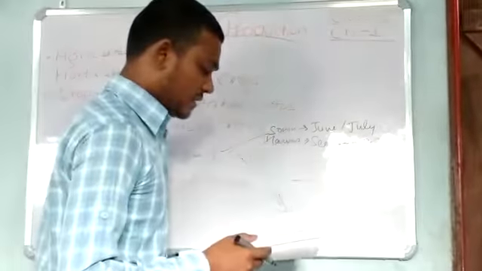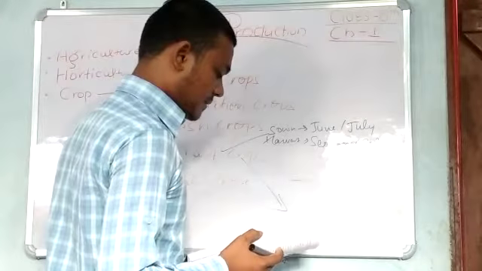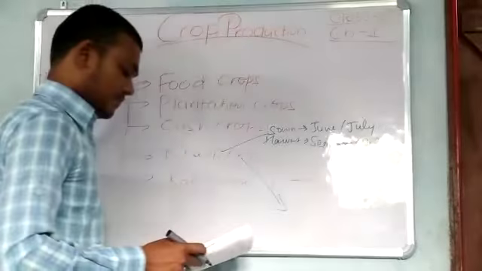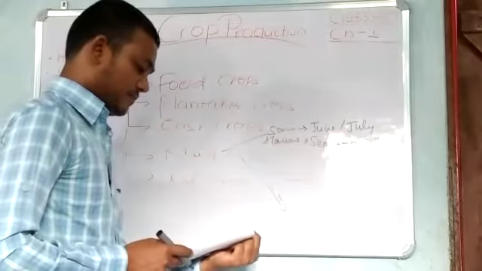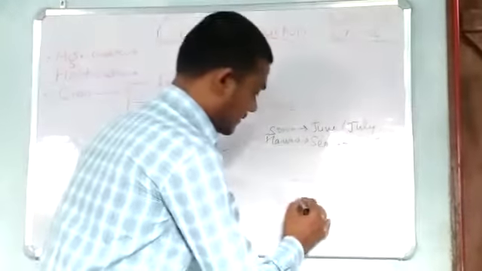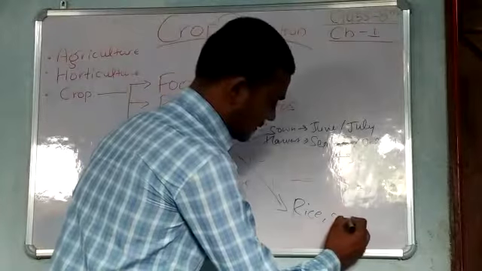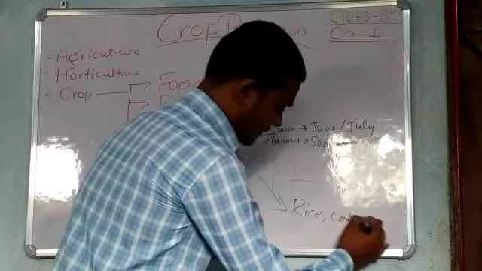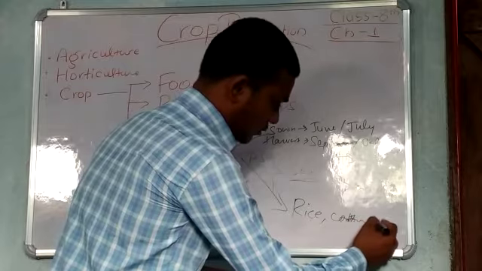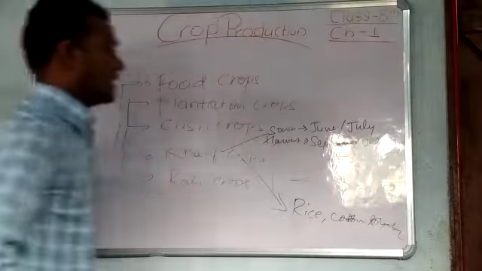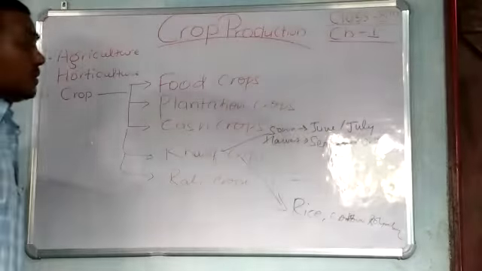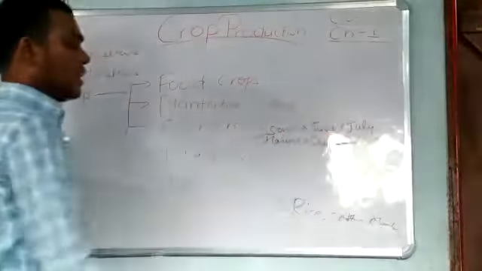Kharif crops are rice, cotton and soybean. These are the crops which are sown in June and July and harvested in September or October.